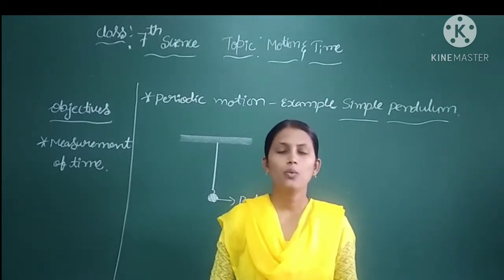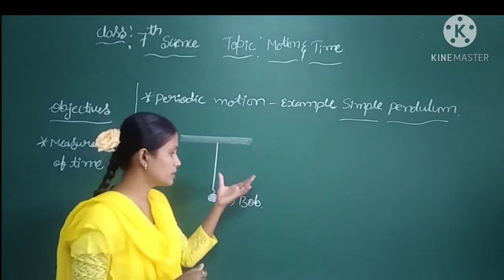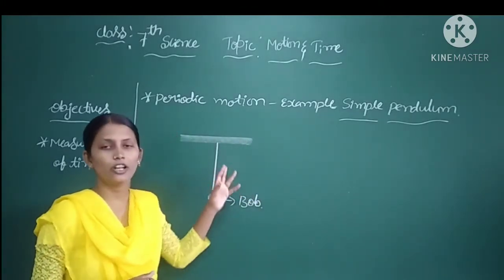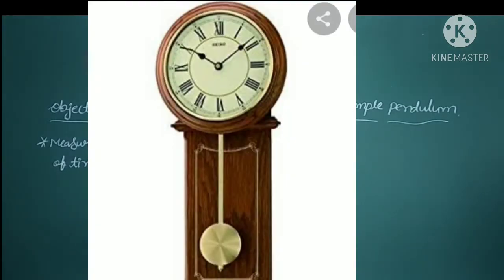A pendulum clock has a weight hung from a fixed point. Look at this picture of a pendulum. You might have observed a pendulum clock. Here, the pendulum clock is a weight hung from a fixed point in such a way that it can swing freely. The motion of the pendulum is periodic.